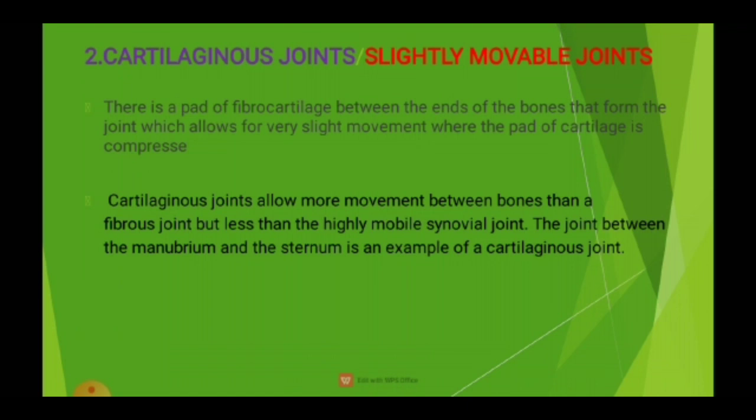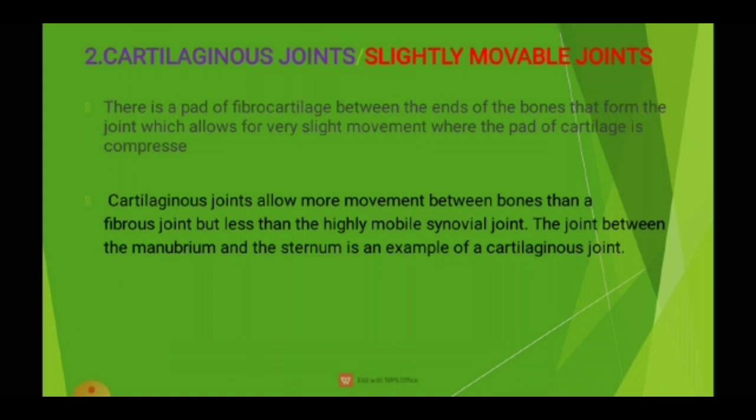This joint allows slight movement, so it is known as a slightly movable joint. Cartilaginous joints allow more movement between bones than a fibrous joint but less than the highly movable synovial joint.